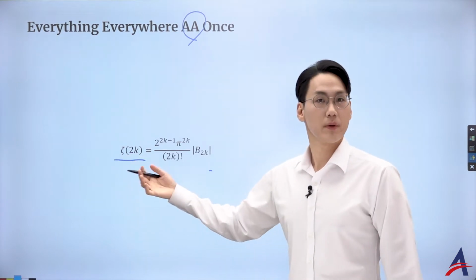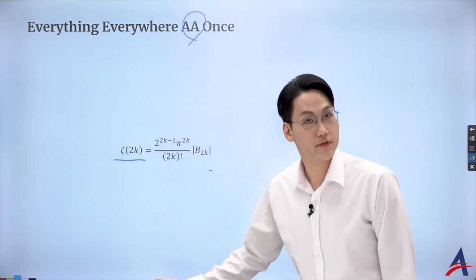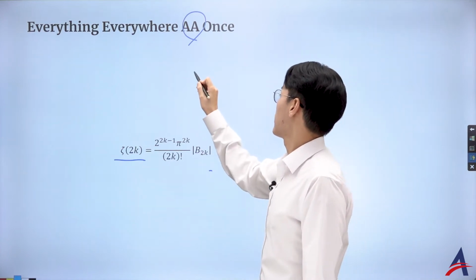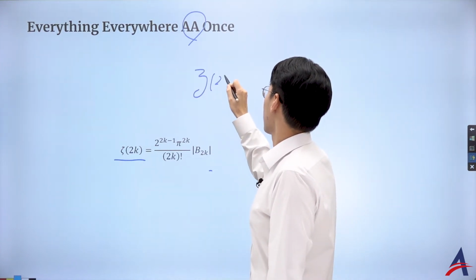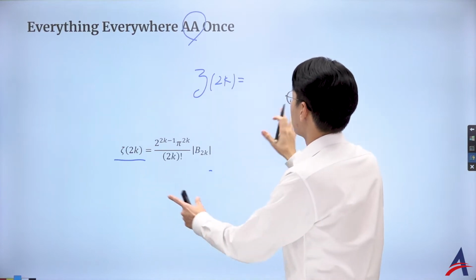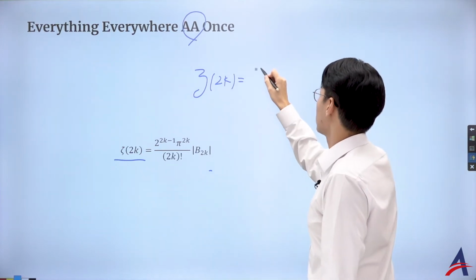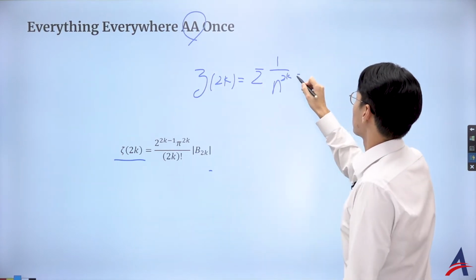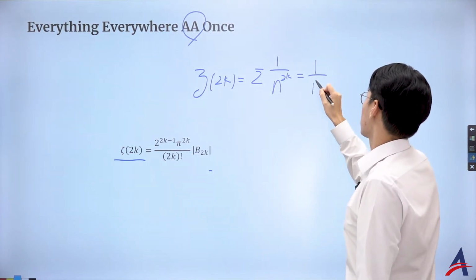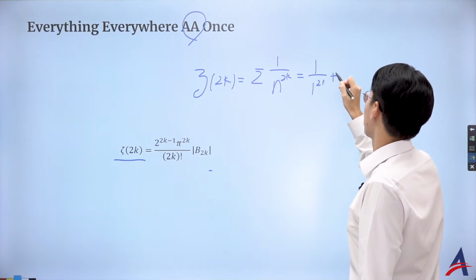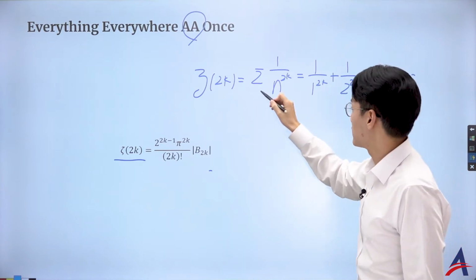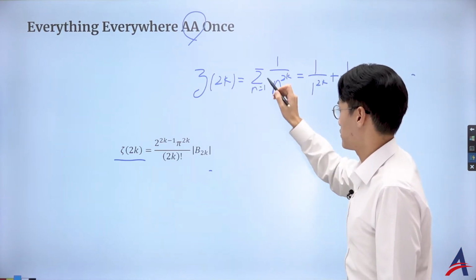So this is the representation for the zeta function of the even term. If I quickly give you the idea of what the zeta function is, ζ(2k) is represented by the harmonic-type series of n to the power of 2k. So it's going to be 1 over 1 to the power of 2k, plus 1 over 2 to the power of 2k, and it goes on and on. It's an infinite series with index n from 1 to infinity.